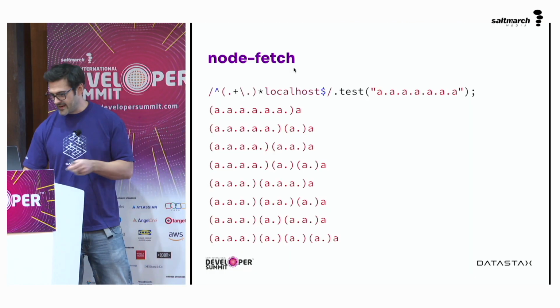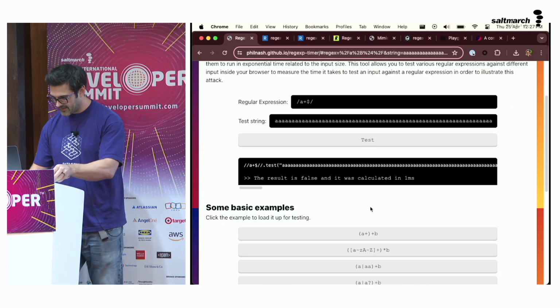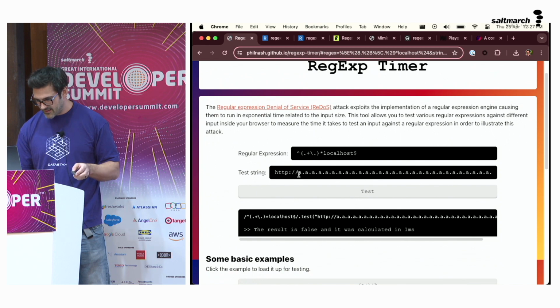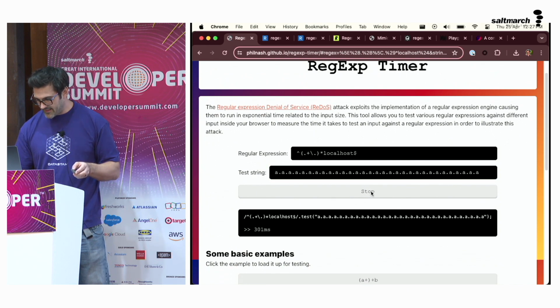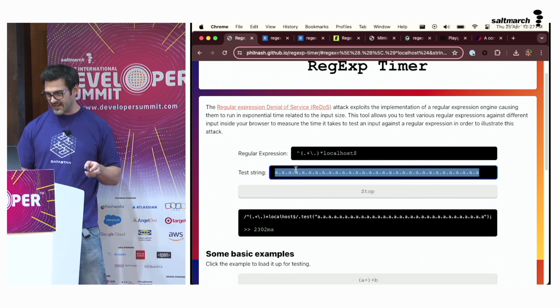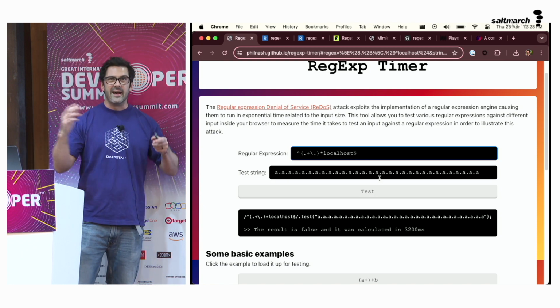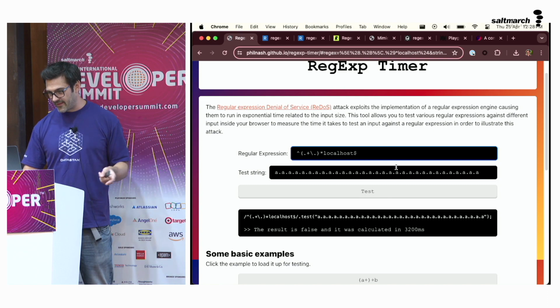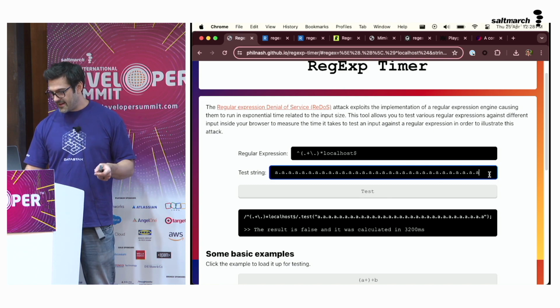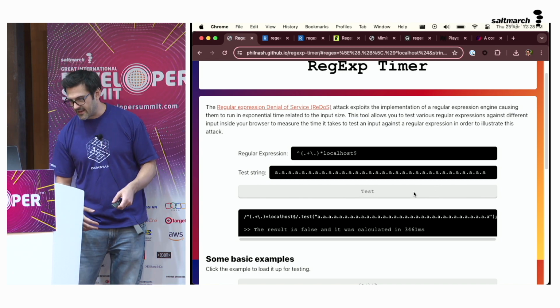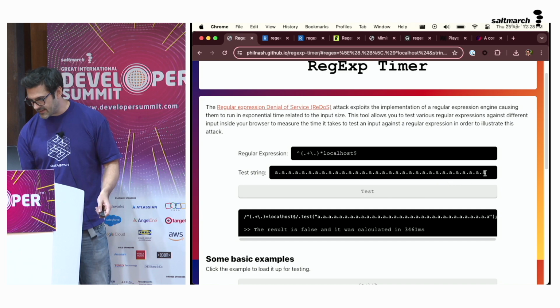I was going to do my little timer thing, I have this one set up as well. So this is testing this many A's against that thing, and my timer here tells me that takes 3.2 seconds to test and find a failure for this string of A's. But if we test it again by adding another one, we see that this next one is going to take 3.4 seconds.